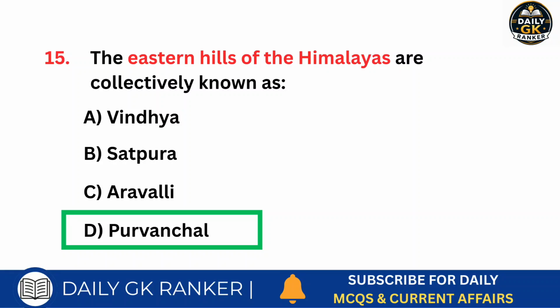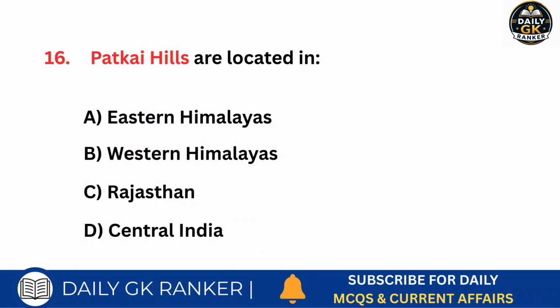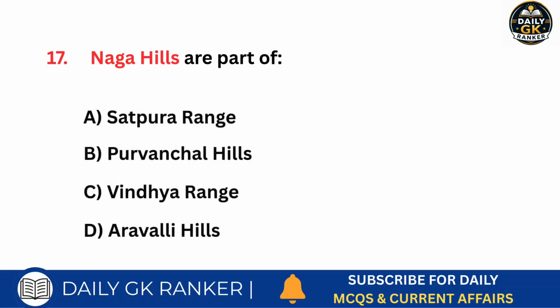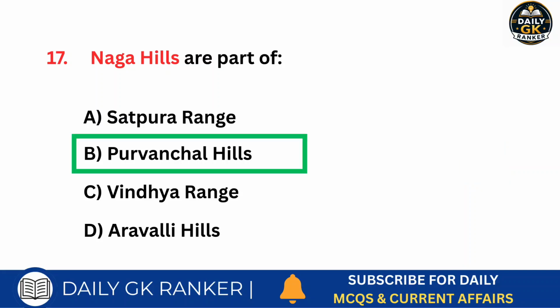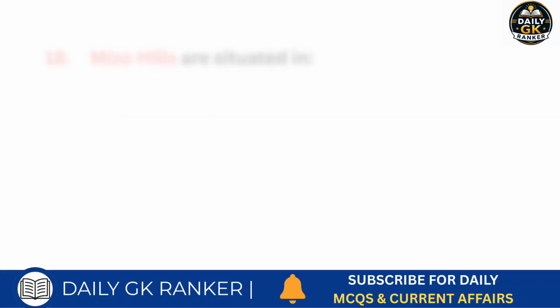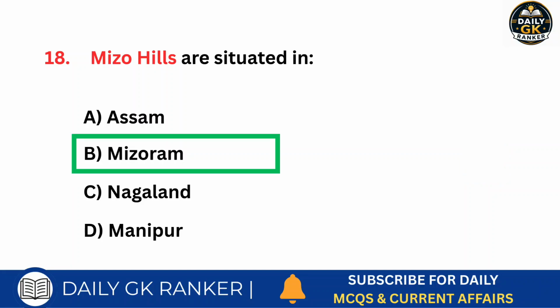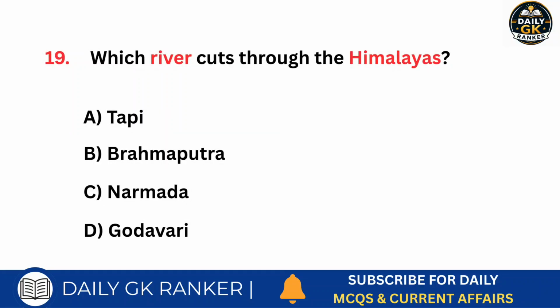Answer is Purvanchal. Patkai Hills are located in which region? Answer is Eastern Himalayas. Naga Hills are part of which hill system? Answer is Purvanchal Hills. Mizo Hills are situated in which state? Answer is Mizoram. Which river cuts through the Himalayas?